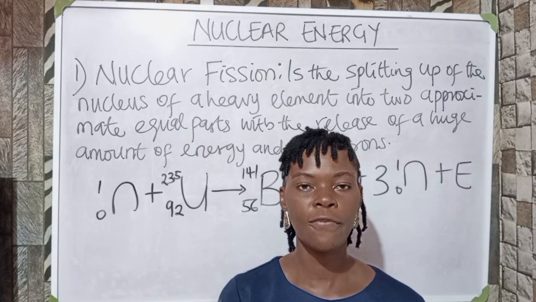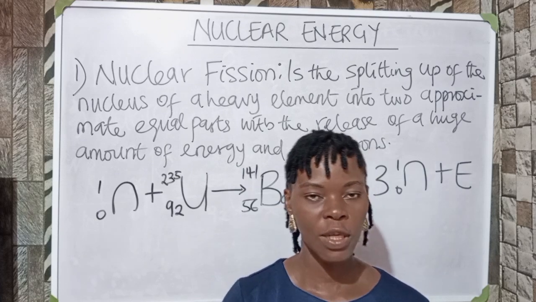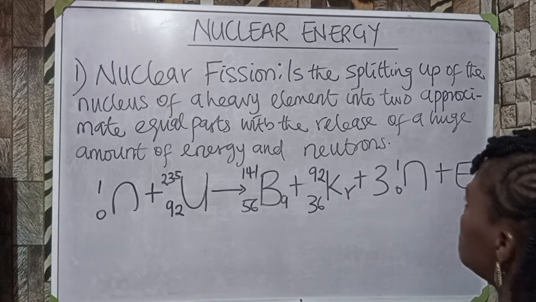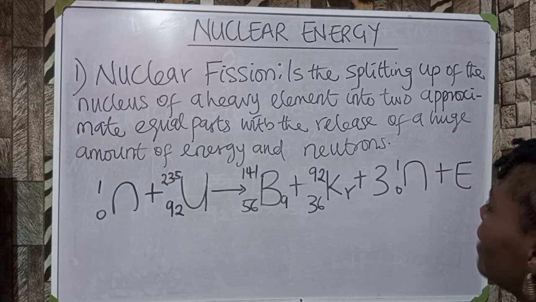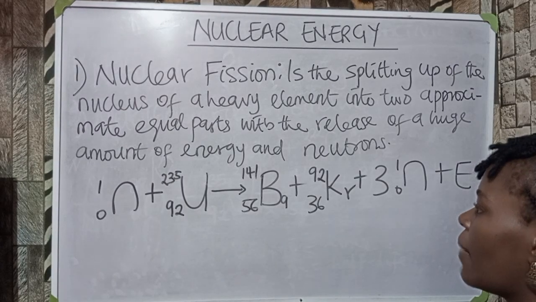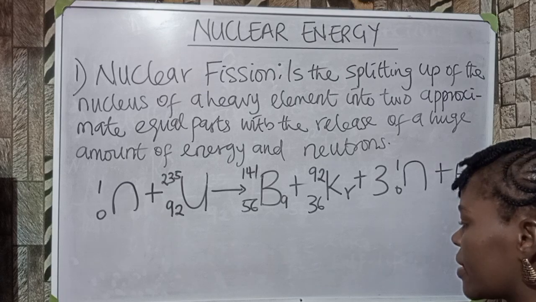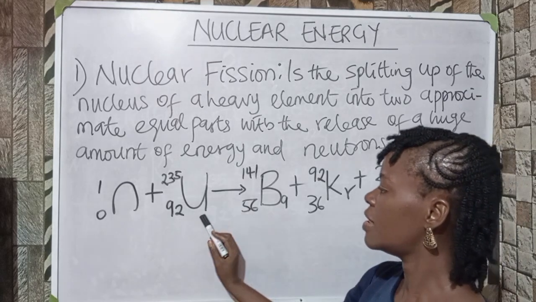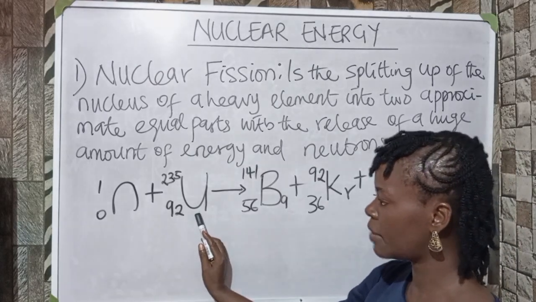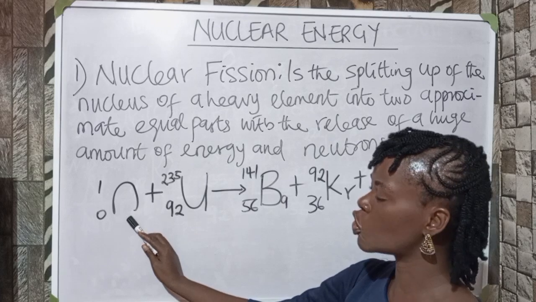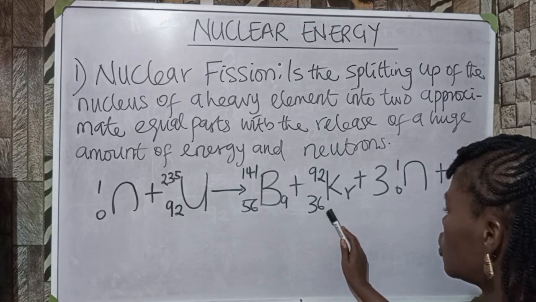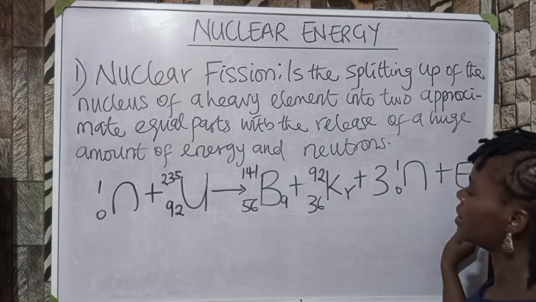Nuclear energy. We have two types of nuclear energy: nuclear fission and nuclear fusion. So let's see what we have on the board. Nuclear fission is the splitting up of the nucleus of a heavy element into two approximately equal parts with the release of a huge amount of energy and neutrons. This is uranium, which is a heavy element, which is also a radioactive element. If it is bombarded with a neutron, it is going to emit particles like barium and krypton with neutrons and energy.